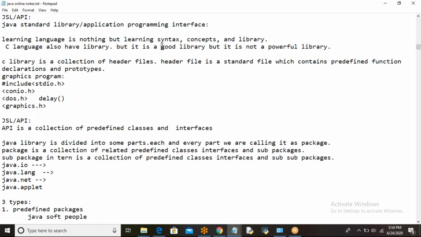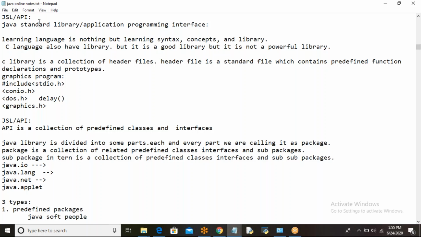Learning a language means you should learn the syntax, you should learn the concepts, and you should learn the library too. Learning a language is nothing but learning the syntax first of all.